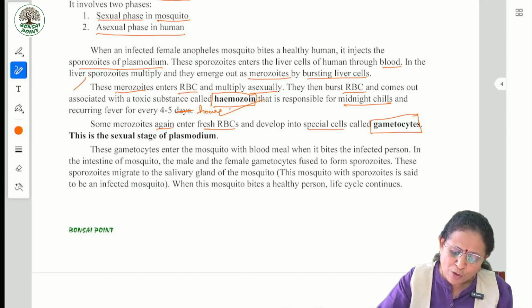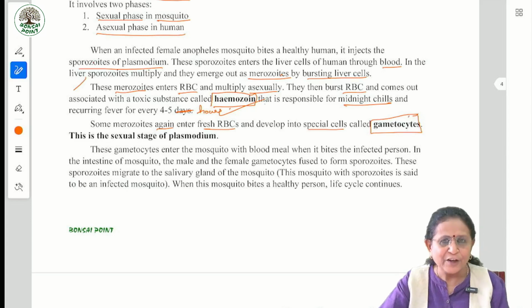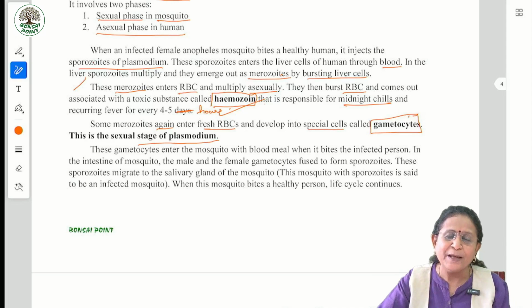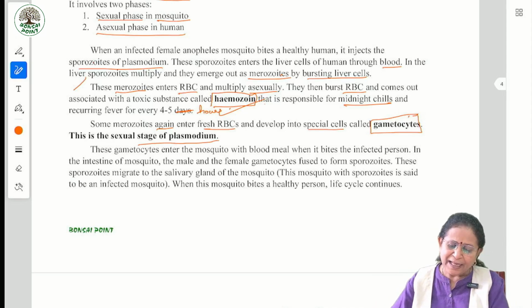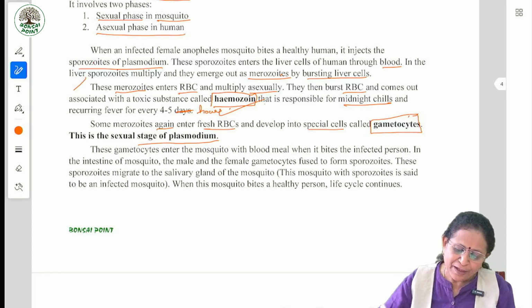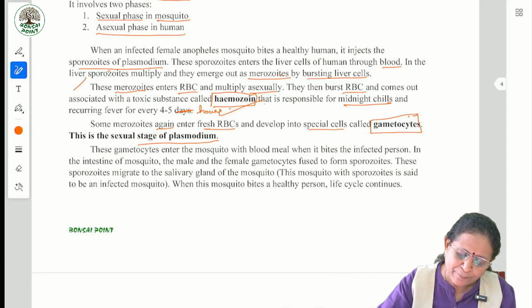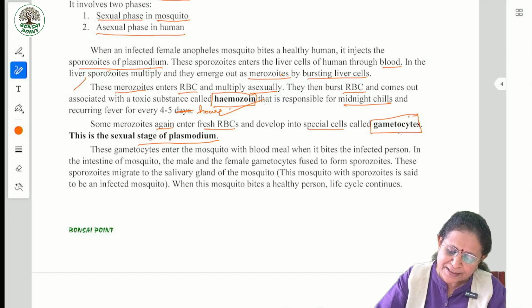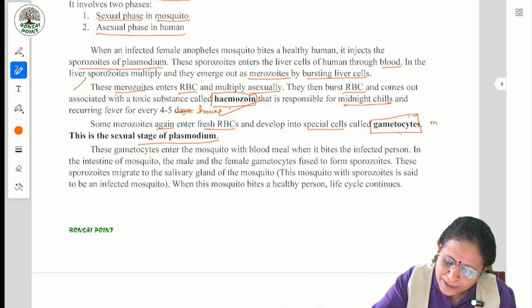First is sporozoites, merozoites, hemozoin, gametocytes. Okay. This is the sexual stage of Plasmodium. Which one? Gametocyte. Okay. Sporozoites are asexual. When here I told you it injects sporozoites of Plasmodium, these sporozoites enter the liver cells. Okay, this is seen in the human, asexual phase.